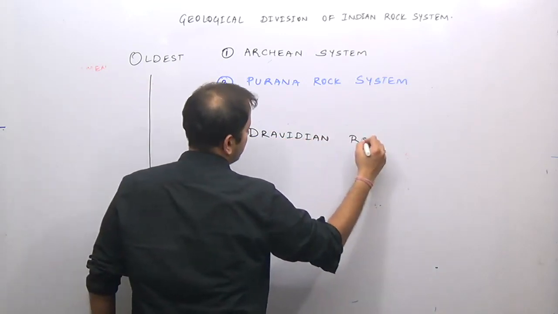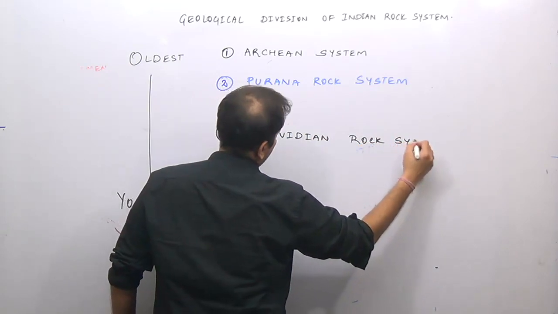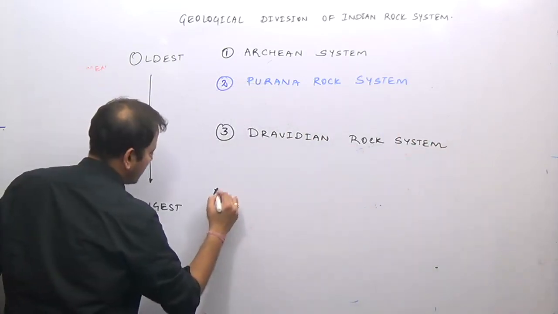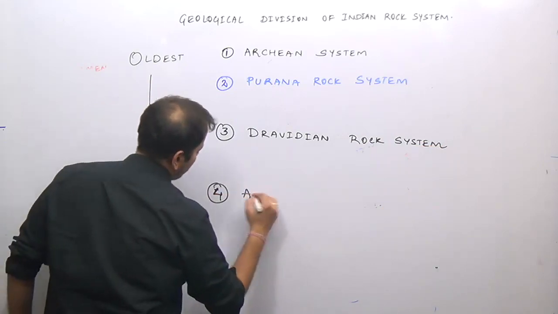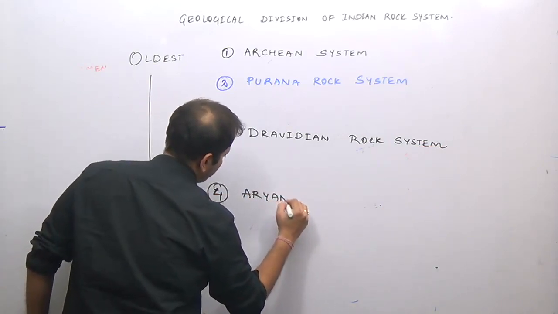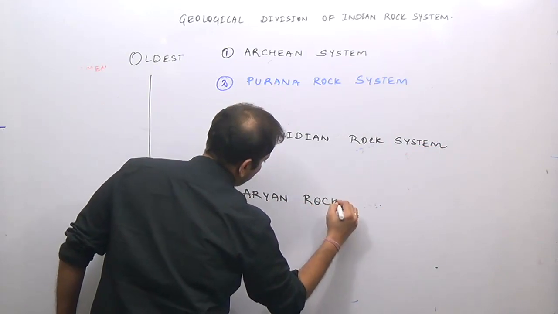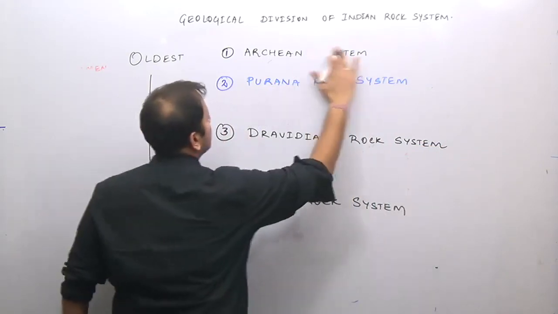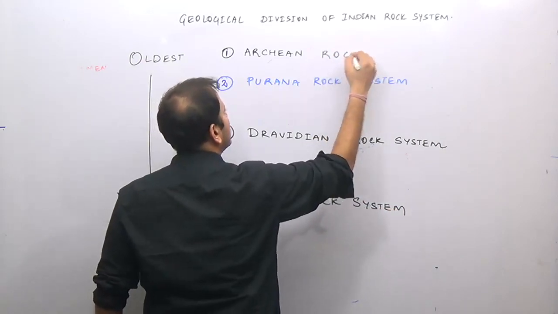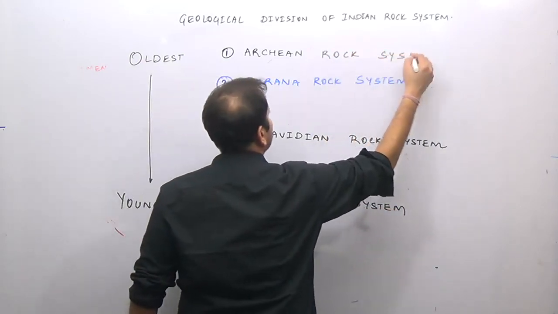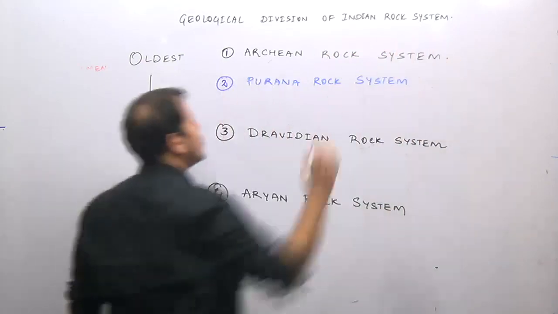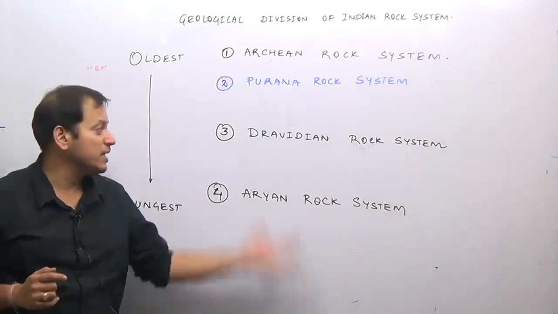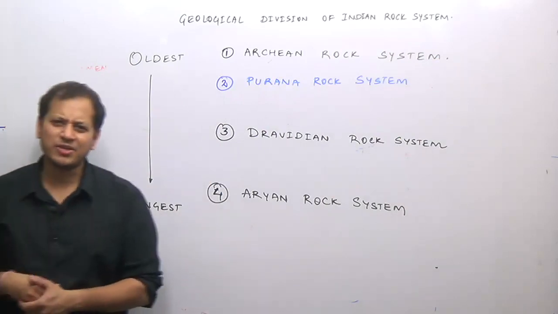And the last one, the youngest rock system in India, was the Aryan rock system. So the oldest rock in India was the Archean rock system, then the Purana rock system, then the Dravidian rock system, and then the Aryan rock system.